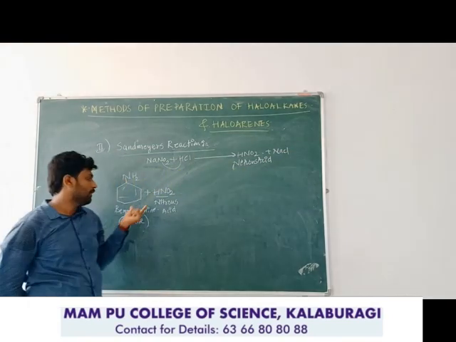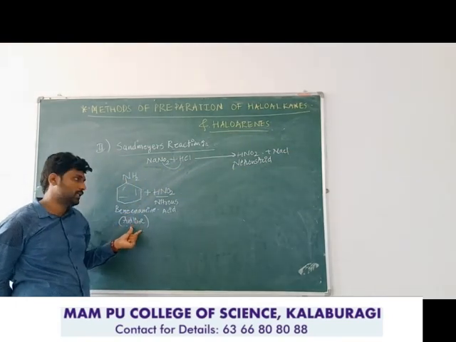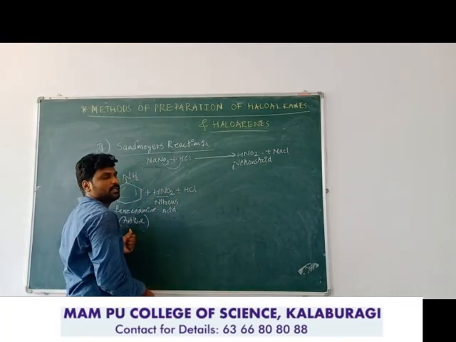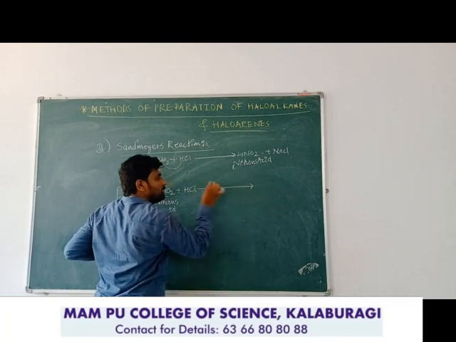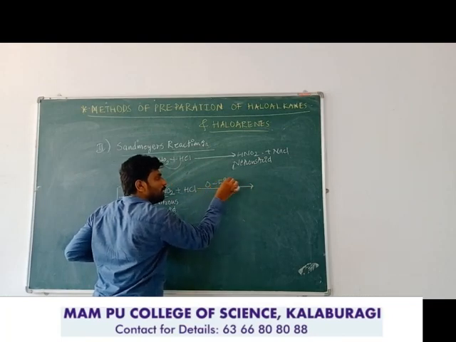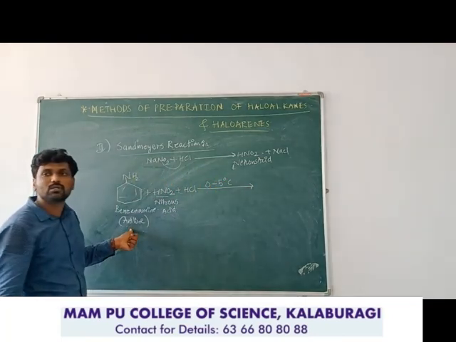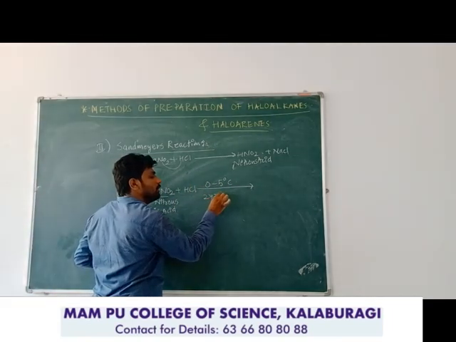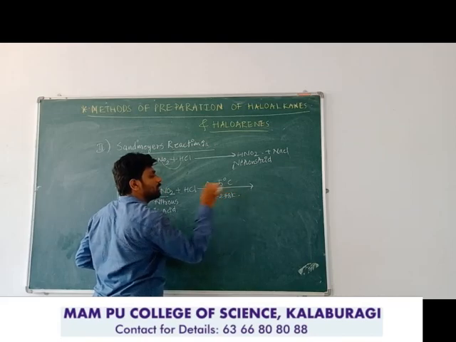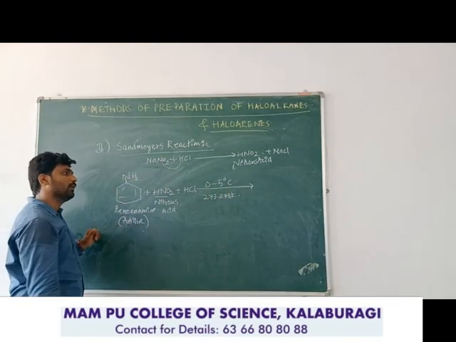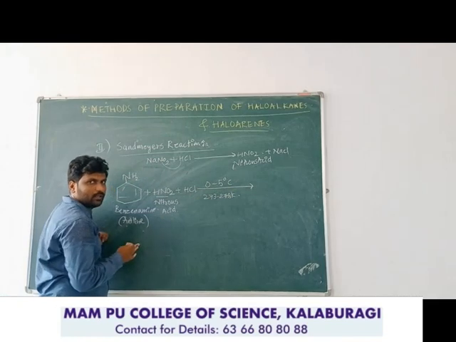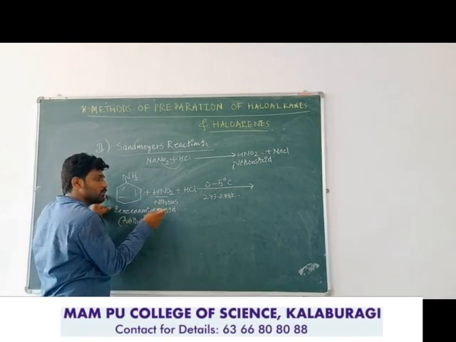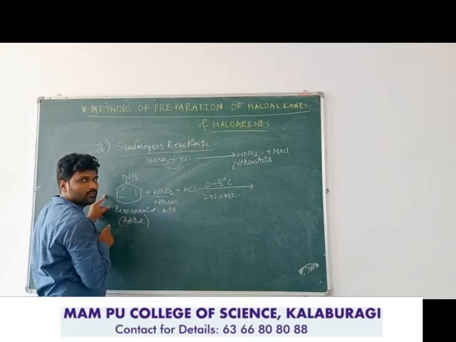This will be mixed with the benzene amine or aniline. Here we need to add excess amount of the HCl. This reaction should be performed at a very low temperature, that is about 0 to 5 degrees Celsius, or in Kelvin 273 to 278 Kelvin. So you need to take ice cubes in a beaker, and place the test tube with the aniline mixed with the nitrous acid and excess HCl in it.